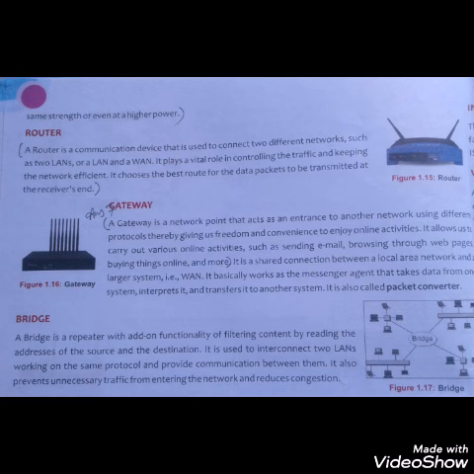Next important networking device is bridge. A bridge connects and filters the data between two network segments. It is a repeater with the add-on functionality of filtering content by reading the addresses of the source and the destination. It also prevents unnecessary traffic from entering the network and reduces congestion.